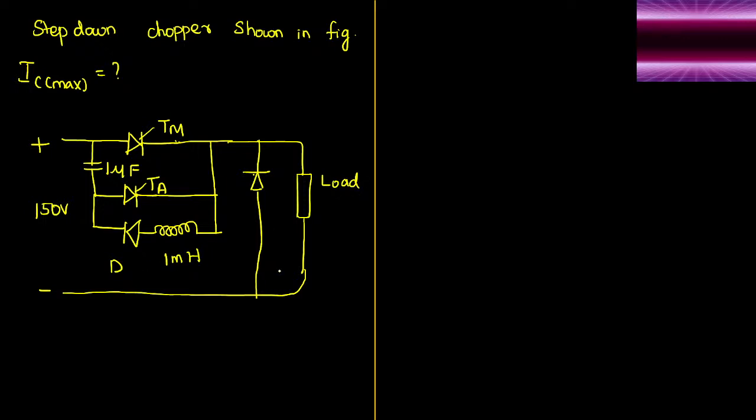Now what I asked you: the maximum current through the capacitor is dash. Now you can take your time and try to work out your answer. Do it fast.